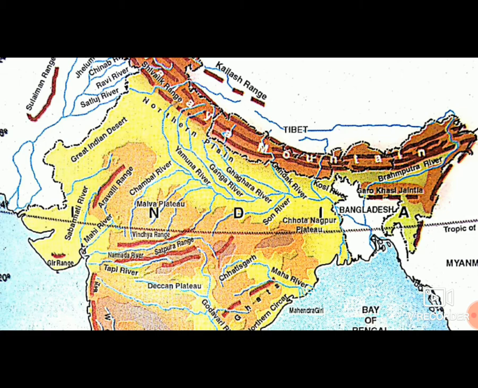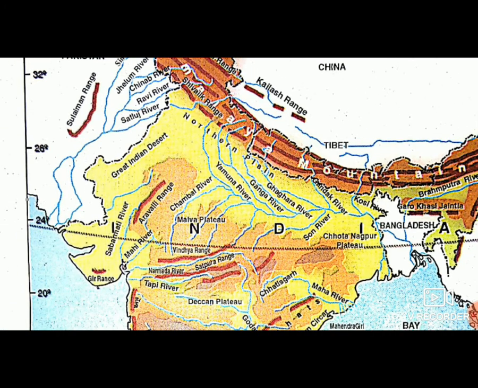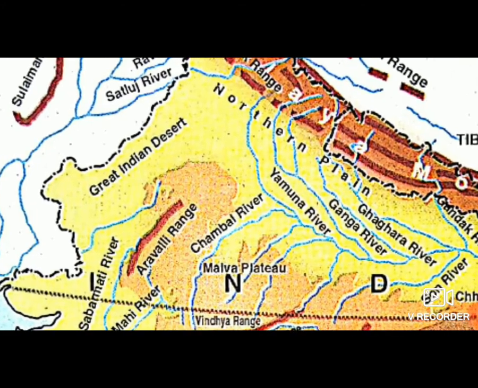To the west of India lies Great Thar Desert. This is the West India where Great Indian Thar Desert is situated. It experiences more heat and less rainfall. Sometimes it does not rain for 3 to 4 years continuously, and very less vegetation is seen in this area.